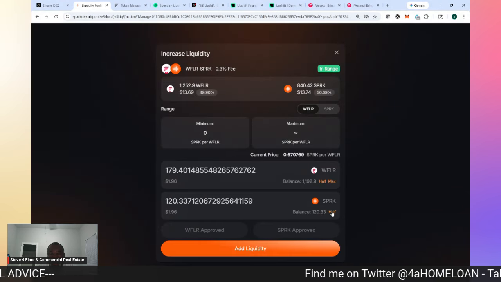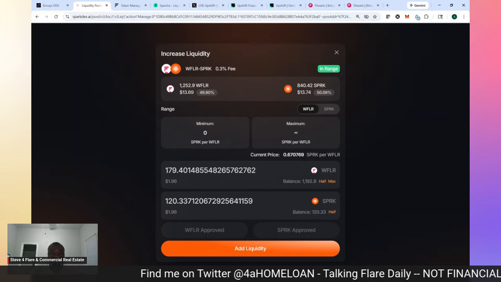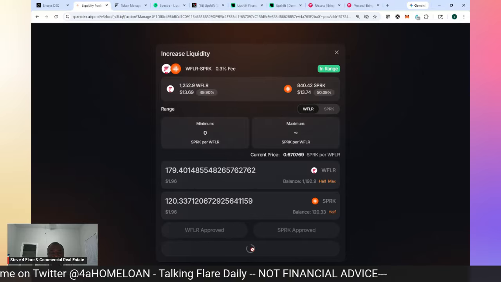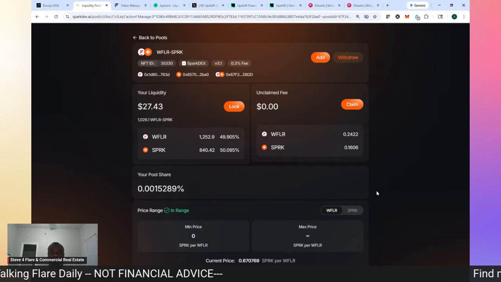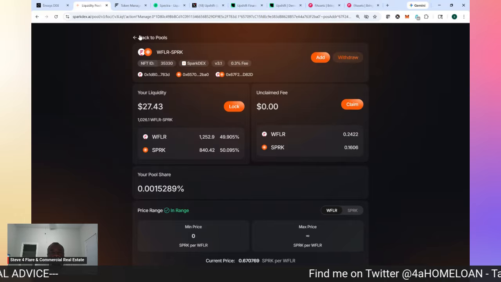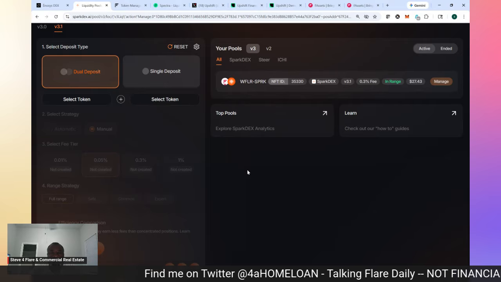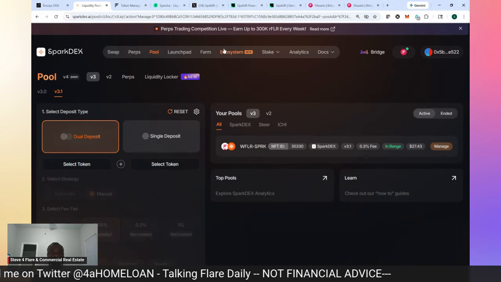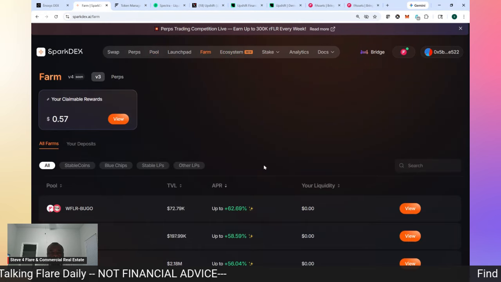I'm going to go down here and do it based on how much Spark I have in my wallet. So it's about even, which is good. I'm going to go ahead and add liquidity. So I'm adding another $4 to that. So I'll be up to 30-some dollars. Okay, well, it's not doing it. I'm not operating very well on my computer. But I'm going to go ahead and add another $4 to this position. And it's all coming from the yield. I'm just taking that yield and circling it right back into the ecosystem and continue earning RFLR.